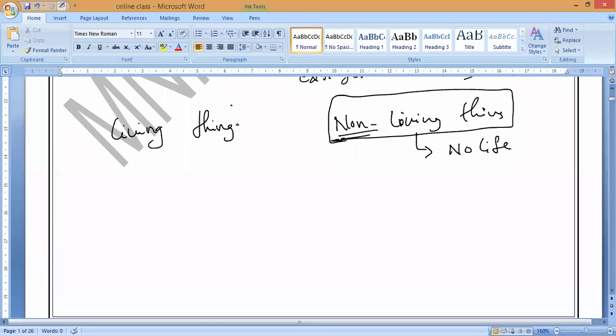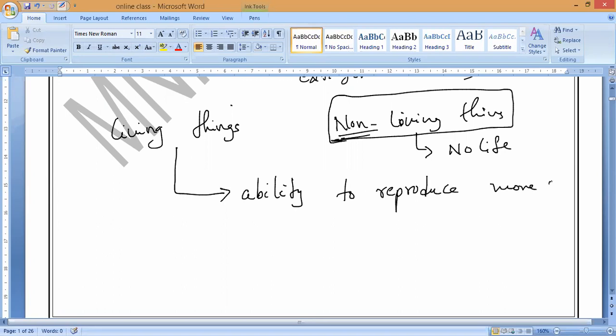Now coming to the living things, what is the main characteristic of living things? When can you say somebody is alive, somebody is living? The main characteristic of a living organism is that it has the ability to reproduce more members of its species, more of the same kind. So if we take a banyan tree, more banyan trees will be produced with the help of something. That is what we will study, and how it is producing also.